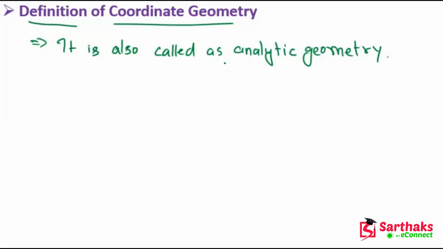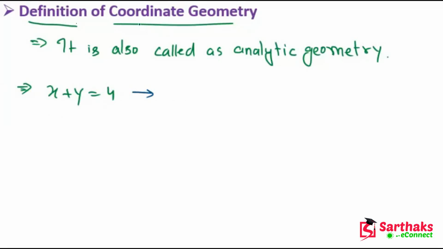So my dear friends, in coordinate geometry, let's suppose we have a line like this: x plus y equals 4.